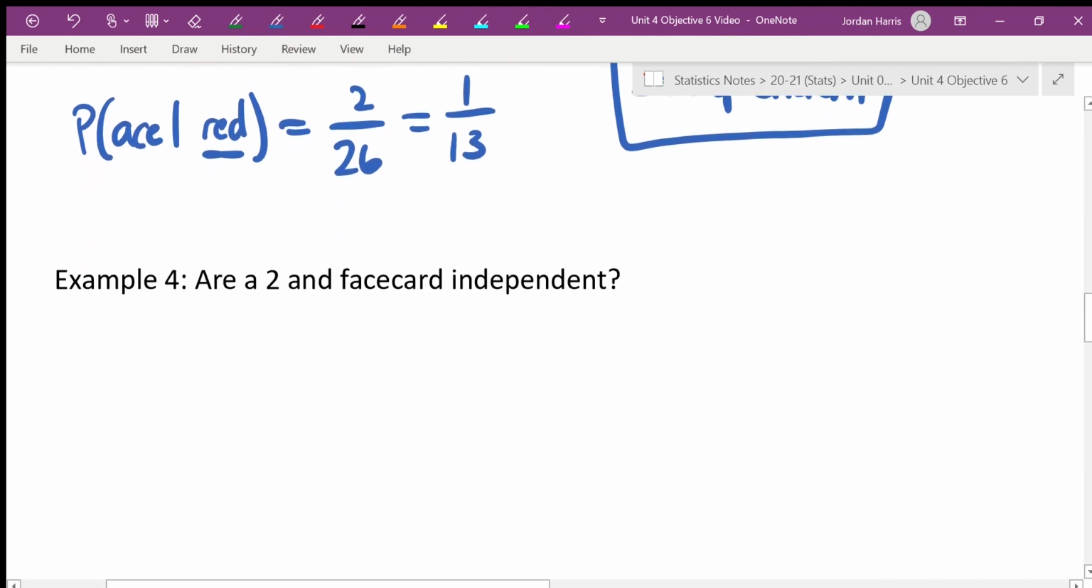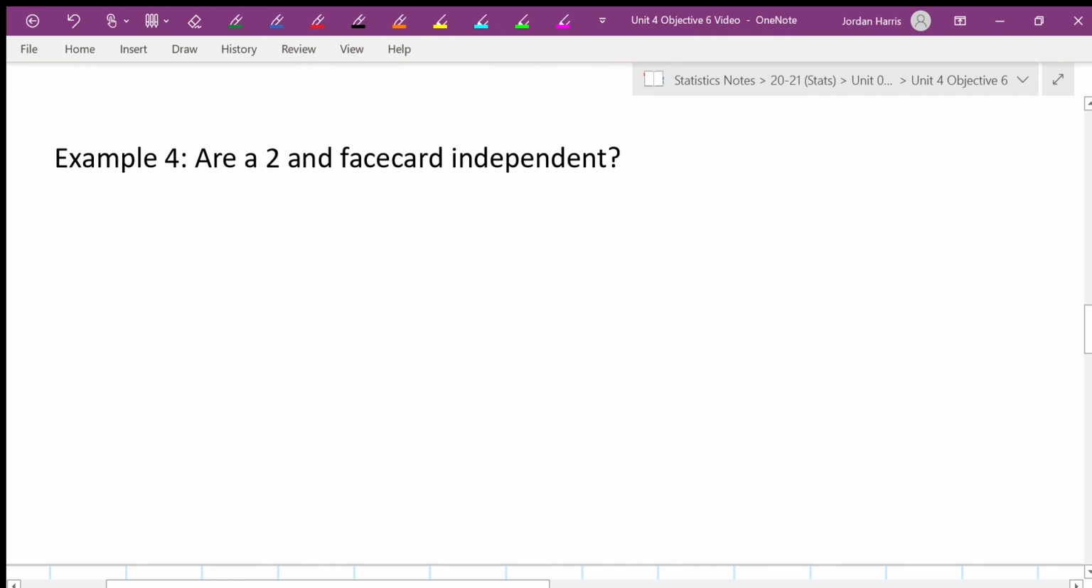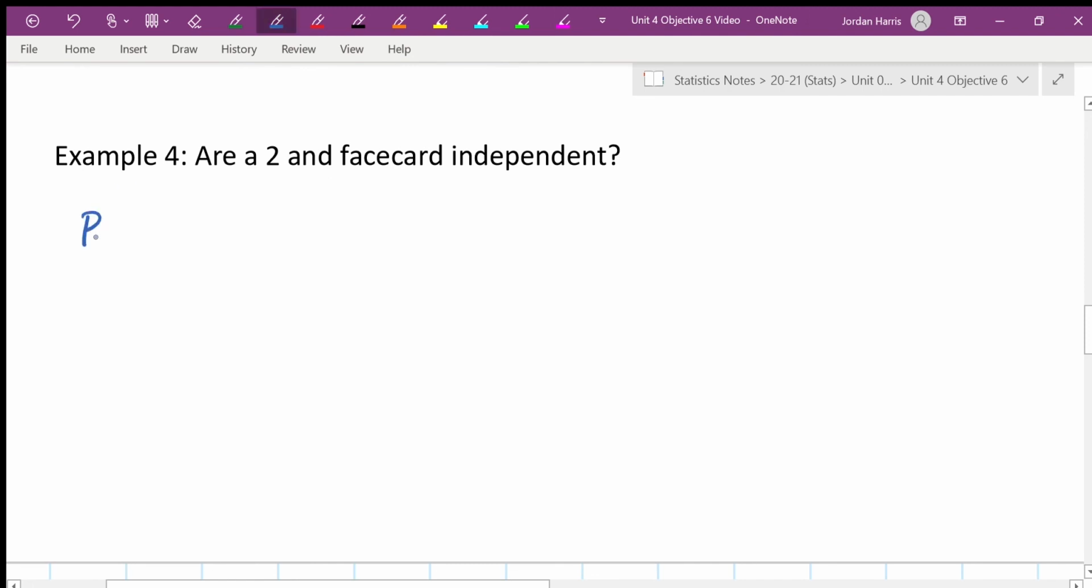Independent events. Are a 2 and face card independent? Okay, so probability of a 2. Probability of a 2 given the face cards.